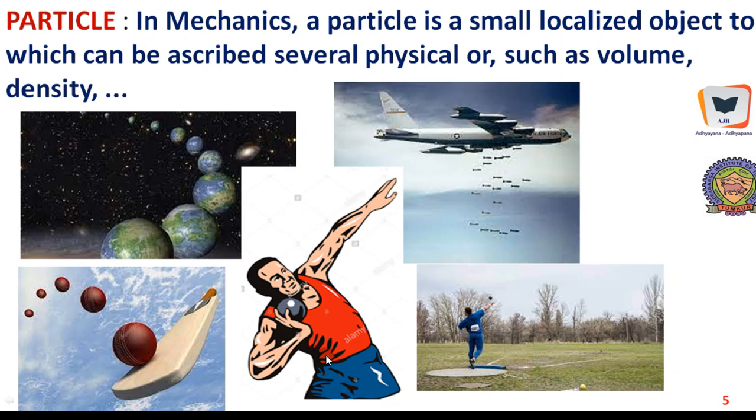Under such circumstances, instead of considering the motion of the ball as a whole, we may consider the motion of a particle in the body to describe its motion. We will consider the entire ball to be a particle, even a celestial object to be a particle, and the bombers to be particles. The shot put is also a particle.